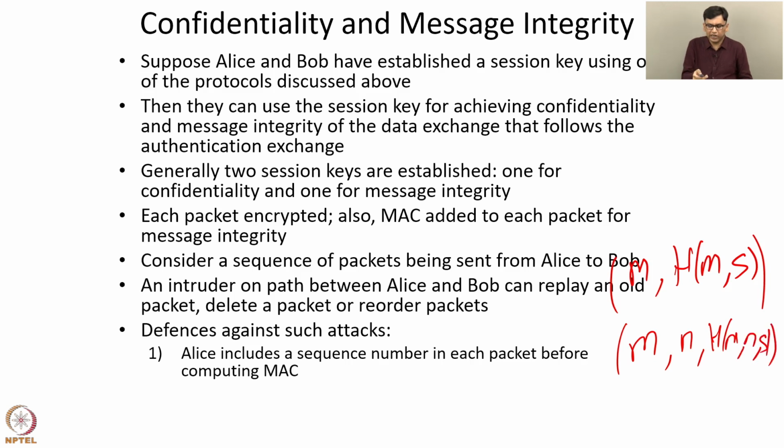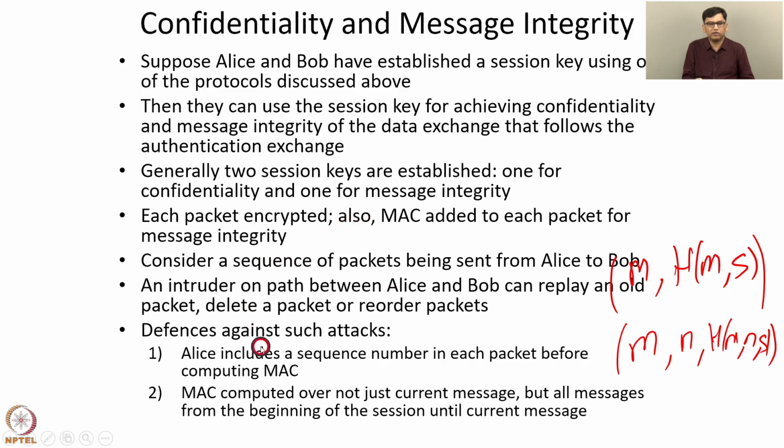So the sequence number n might be 1 for the first packet, 2 for the second packet, and 3 for the third packet, and so on. So Alice includes a sequence number in each packet before computing the MAC. If someone replaces the message, then they'll have to calculate the value h of m comma n comma s, where n is the new sequence number, but they won't be able to calculate this value because the secret s is unknown. So addition of a sequence number defends against these attacks: replay, deletion, and reordering.